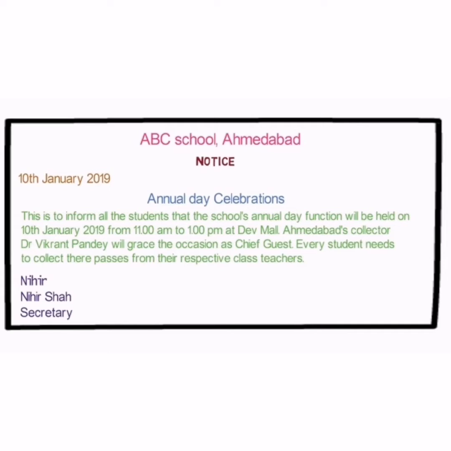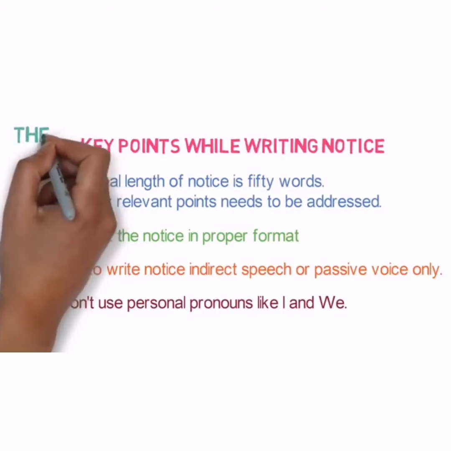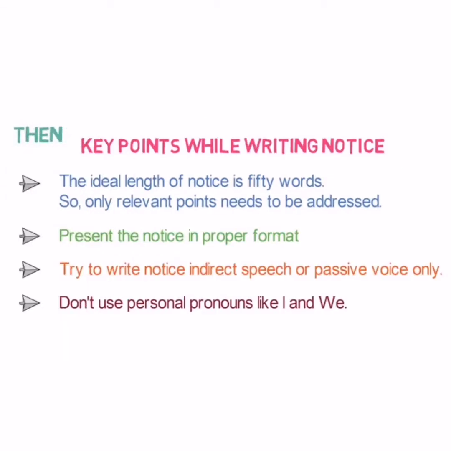So this was all about notice writing. Let's revise one more time. Firstly, I explained you all about what is notice writing. It is a written or a printed piece of information targeted for a specific group of people. Then we went through the key points while writing the notice, means what we have to keep in mind when we are writing the notice.